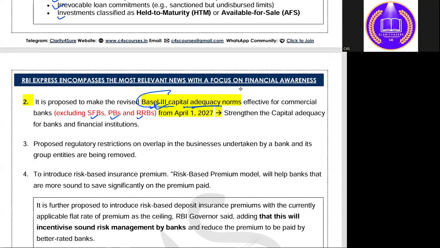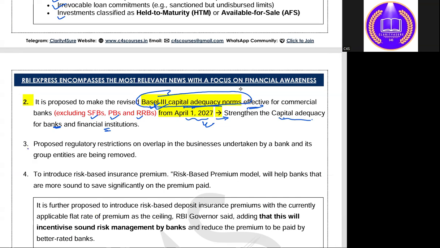This Basel III capital adequacy framework will be effective from 1st April 2027. This has also been proposed in this meeting. What is the purpose? In order to strengthen the capital adequacy of banks and financial institutions, so that in case of risk they can manage their functioning.